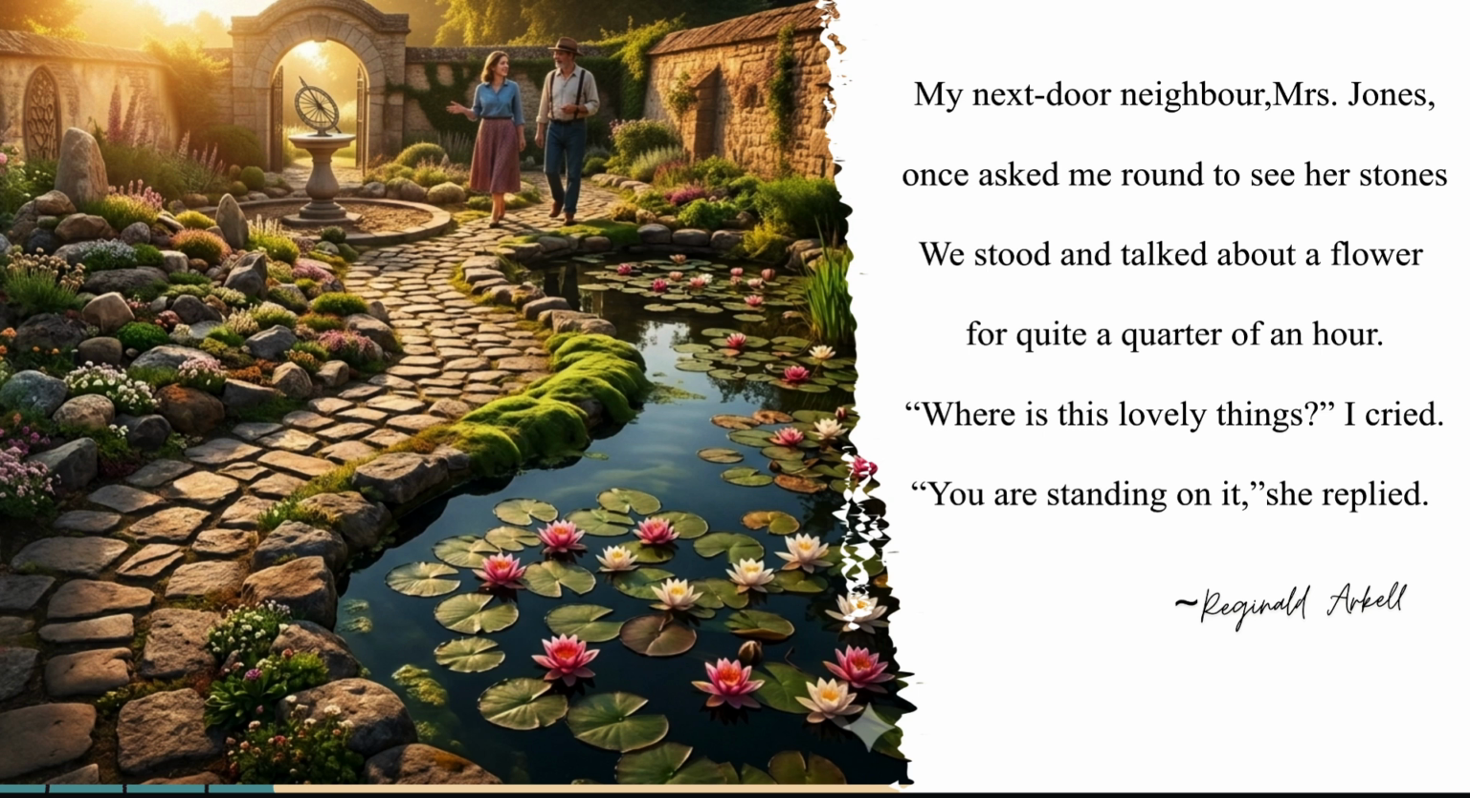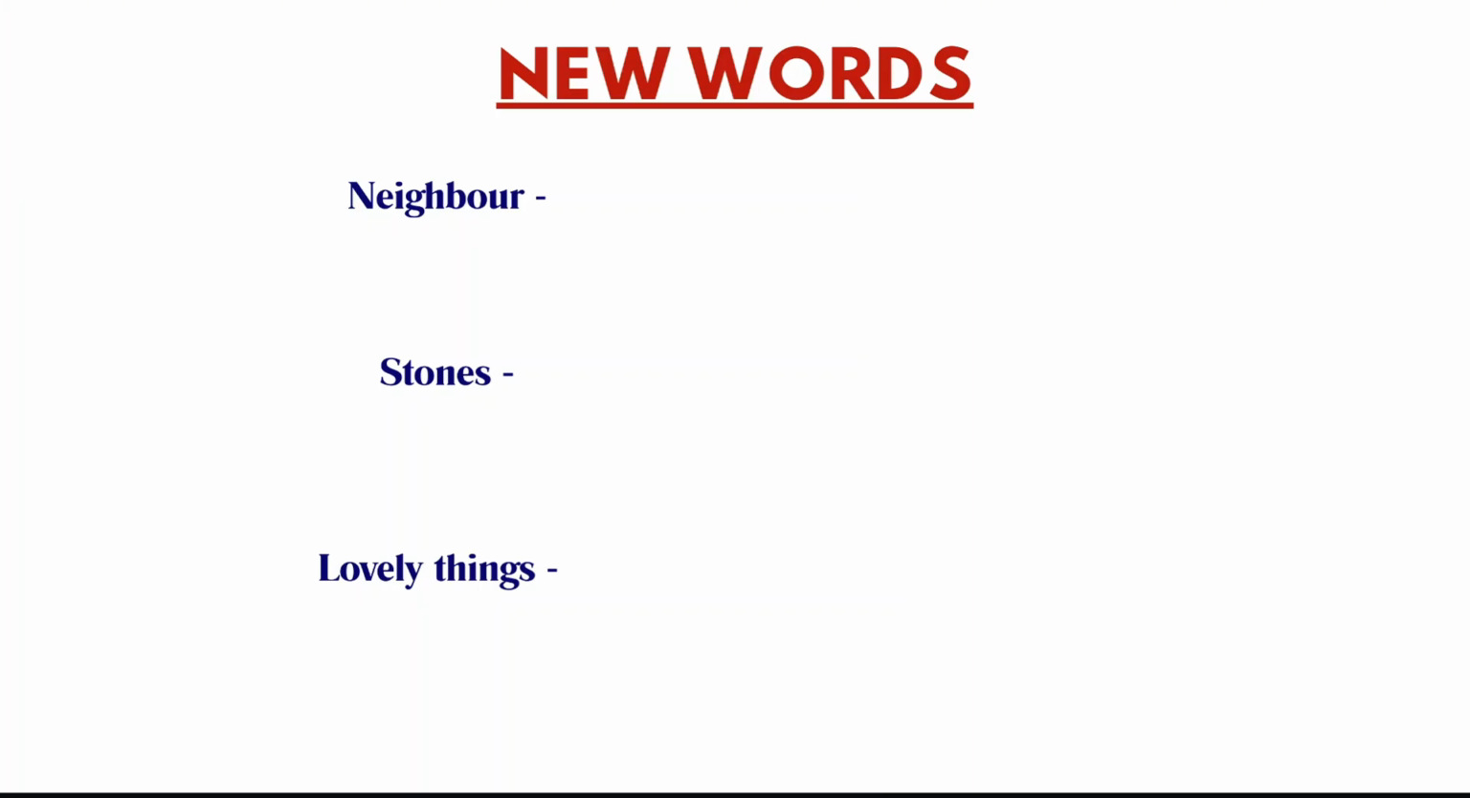Okay, so this is a very funny stanza, I think. My next door neighbor, Mrs. Jones, once asked me to see her stones, which means when Mrs. Jones invited the poet to look at her garden, the poet humorously tells that she has no real garden. A garden must have a lot of flowers in it, but all Mrs. Jones has is a lot of stones over there. So in a humorous way, he just told that she has not a garden, but a lot of stones placed over a place. That is why she called me to see her stones.